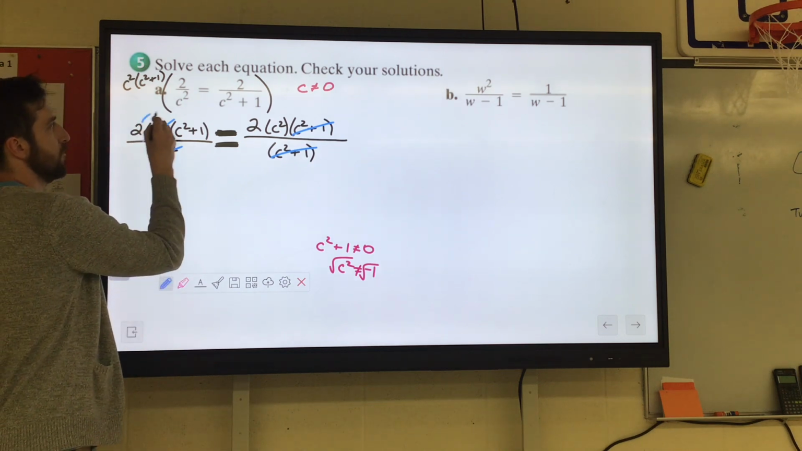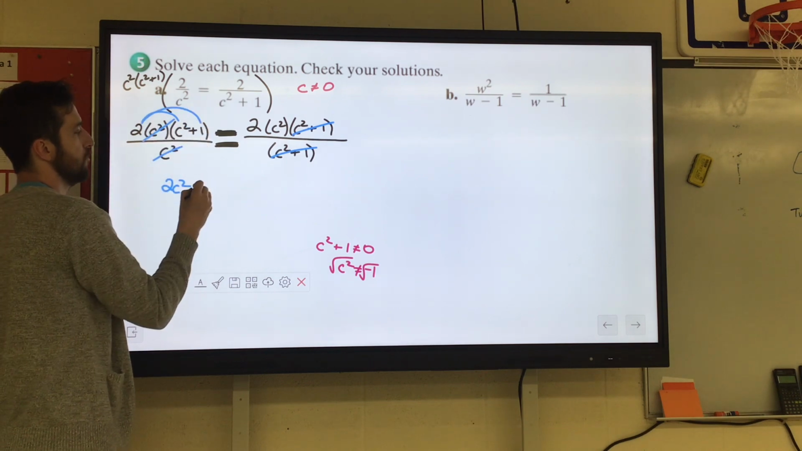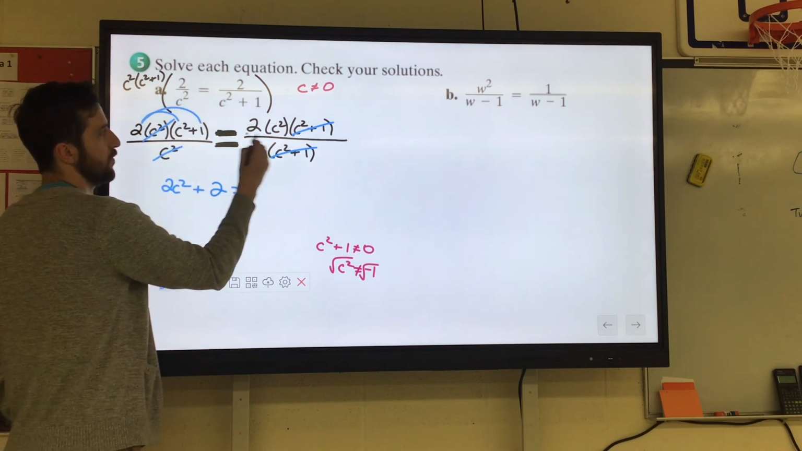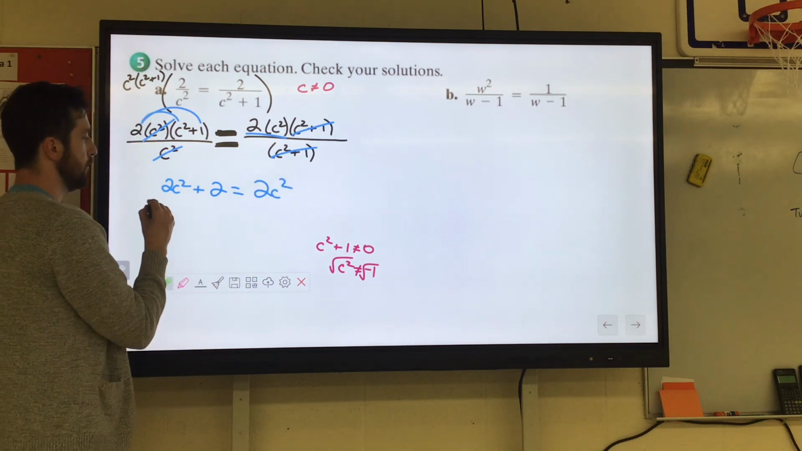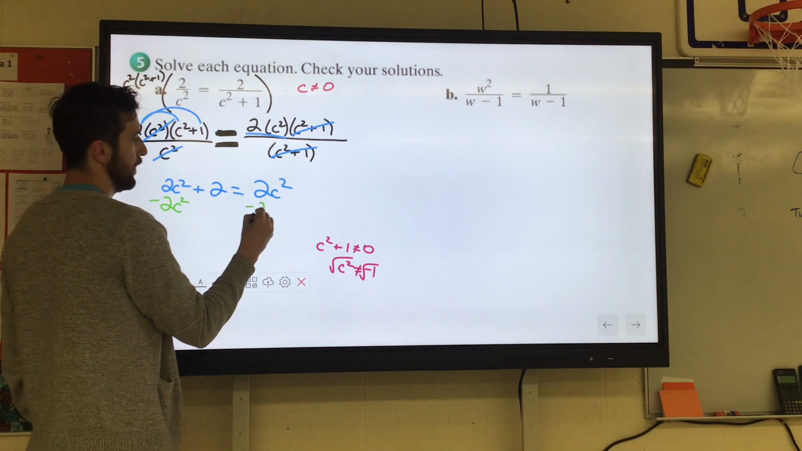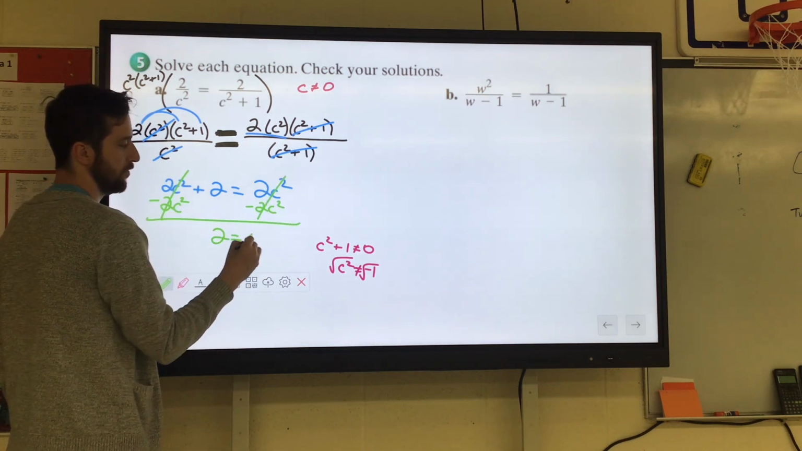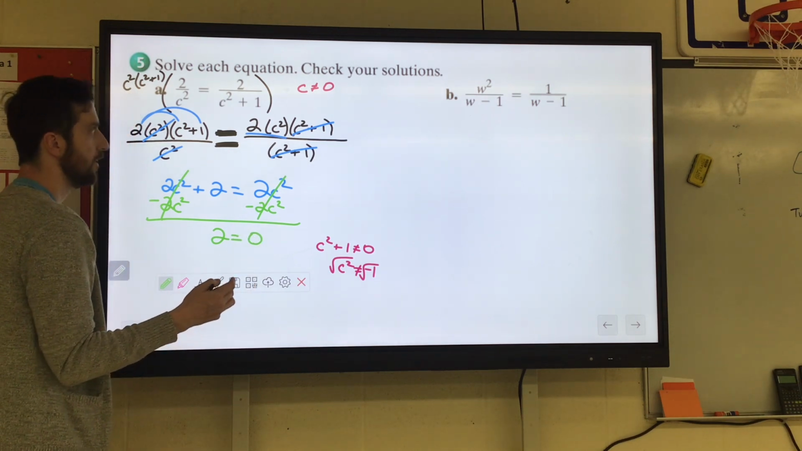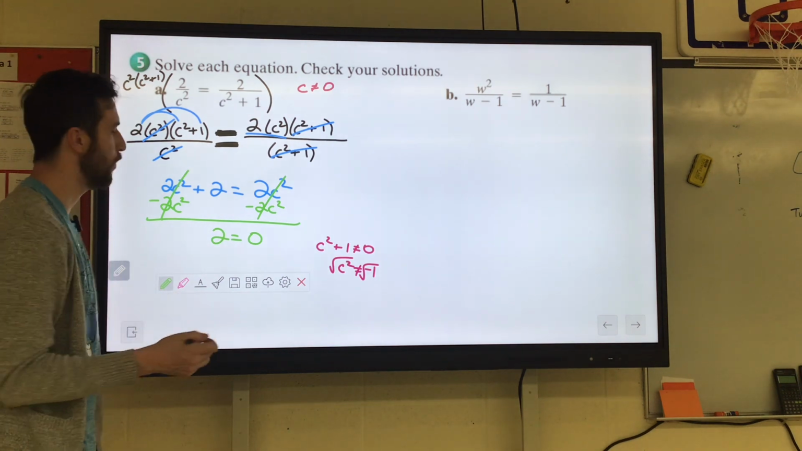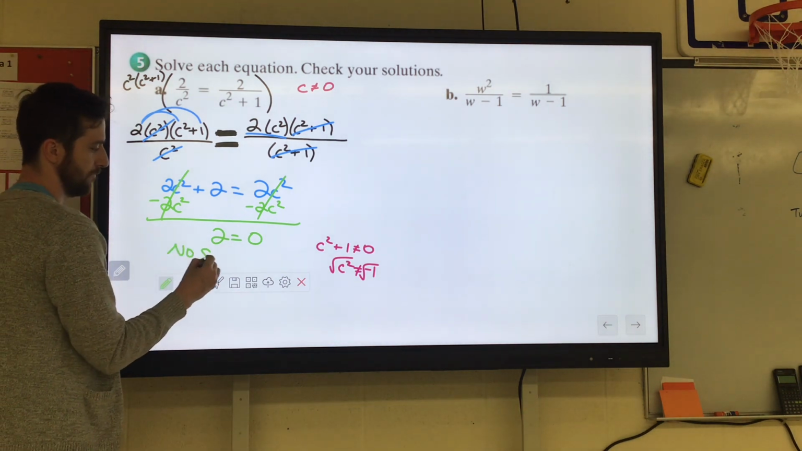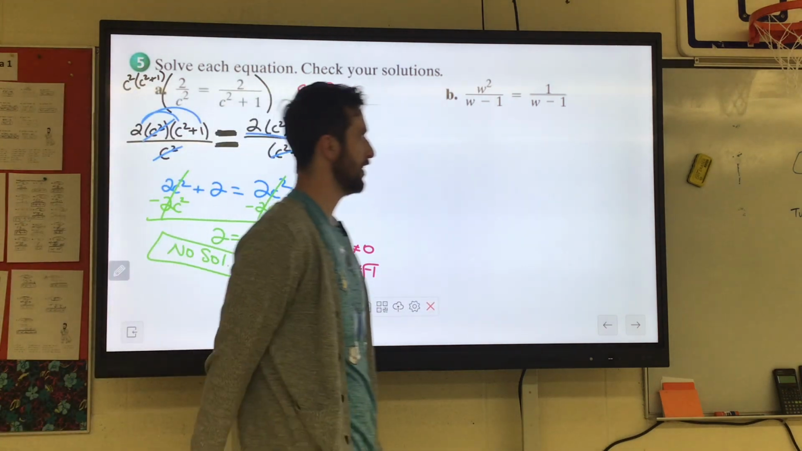So over here, if we distribute, 2 times c squared is 2c squared. 2 times 1 is 2. On the right side, 2 times c squared is 2c squared. We're like, great. Let's get the c squareds on the same side. Minus 2c squared, minus 2c squared. These cancel out. 2 equals, these cancel out, 0. What the heck? 2 equals 0. Is that true? No. No solution. Everything else canceled out.